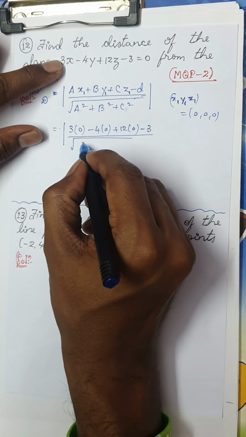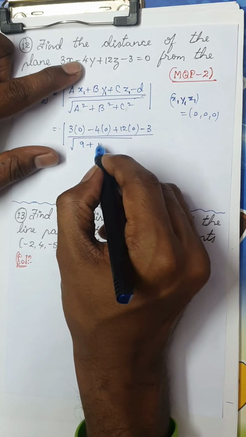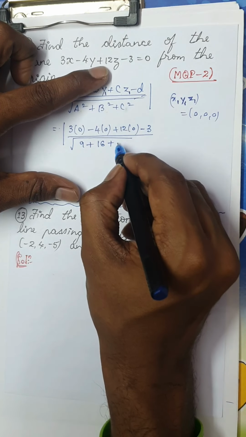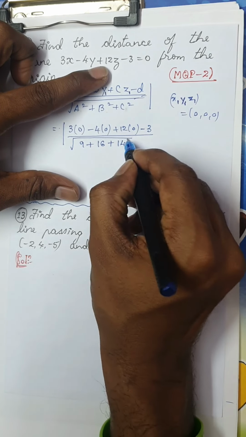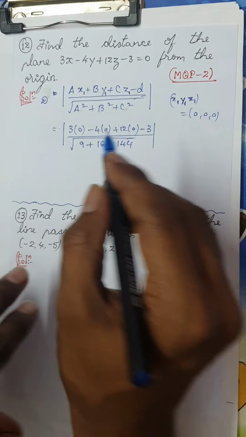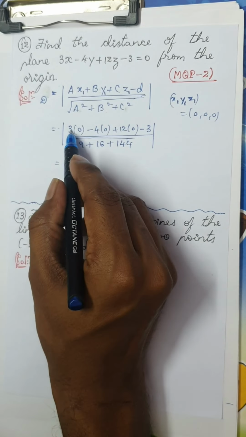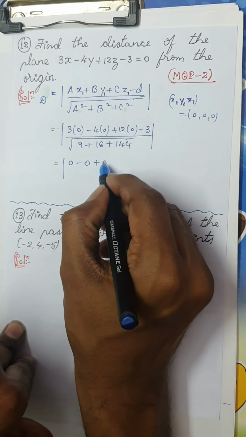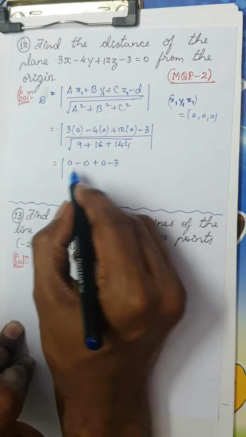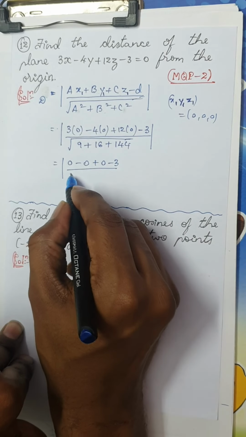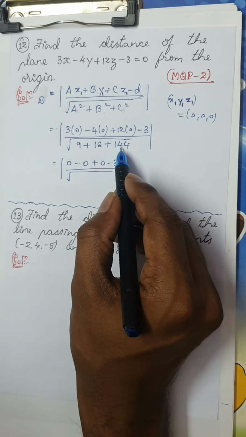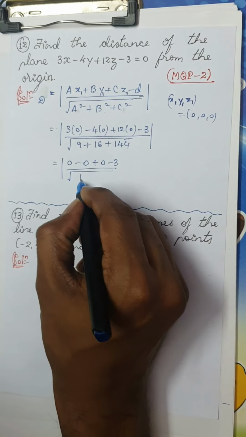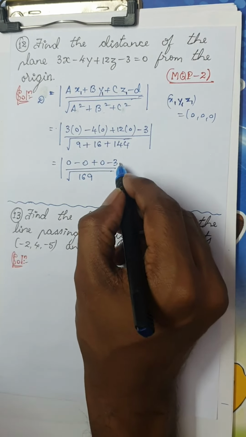A square is 3 square, which is 9. B square is minus 4 square, which is 16. And c square is 12 square, which is 144. So this is divided by, you can see, 3 into 0 is 0, 4 into 0 is also 0, 12 into 0 is 0, minus 3, divided by the square root of 144 plus 16, which is 160, and 160 plus 9 is 169.